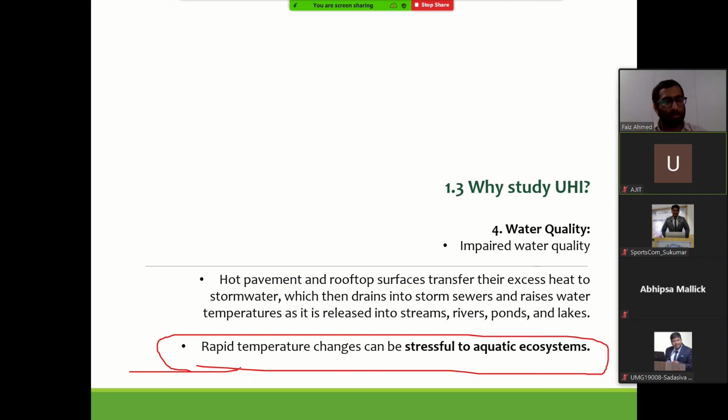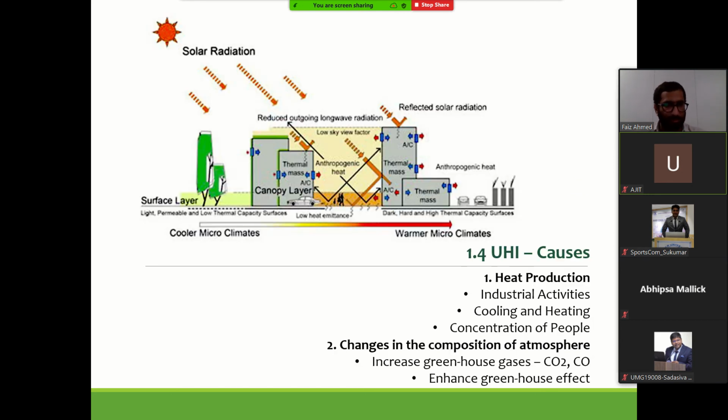So if we have altered the topography, if we have altered the natural terrain, and if we have created excess impervious surfaces, its impact on UHI and its impact on runoff can be studied, and it has implications on other aspects of it.